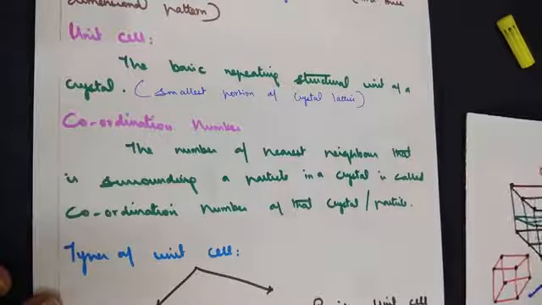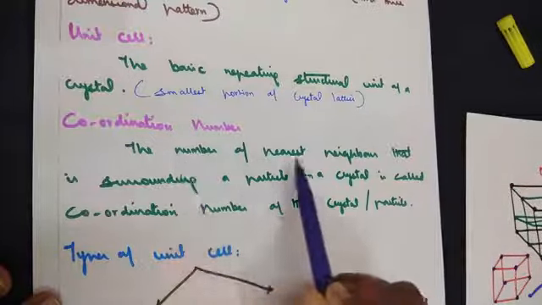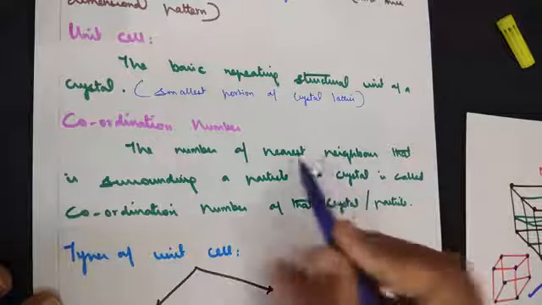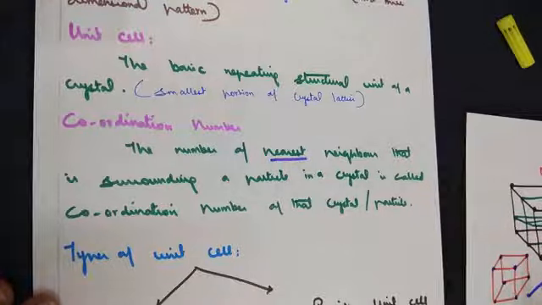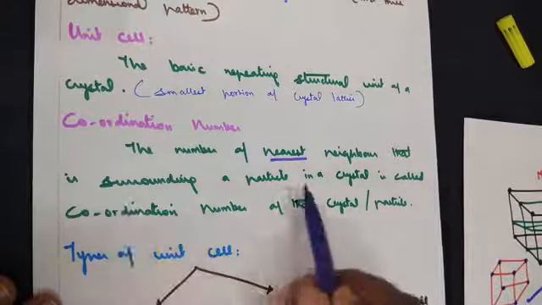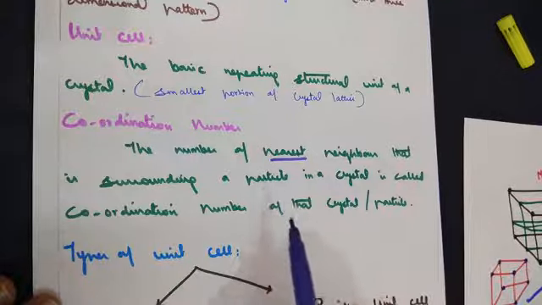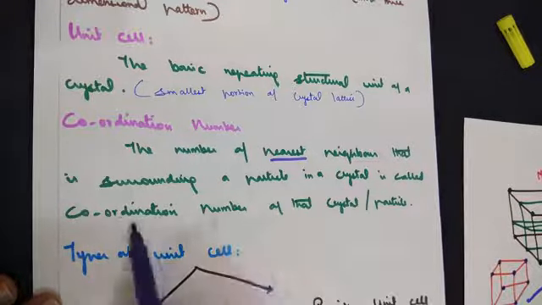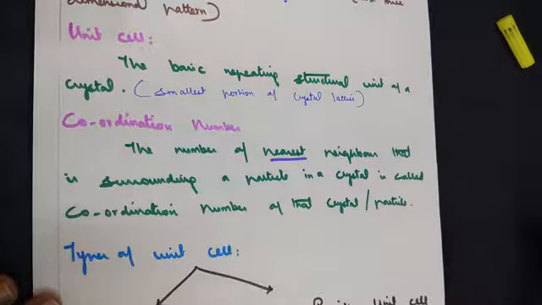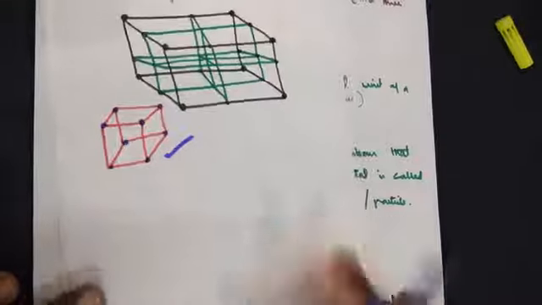What's the meaning of coordination number? The number of nearest neighbors surrounding a particle. Now, particle, when we say, it can be ions or atoms or molecules in a crystal. That number is called the coordination number of that crystal or particle. Let's see it with an example.